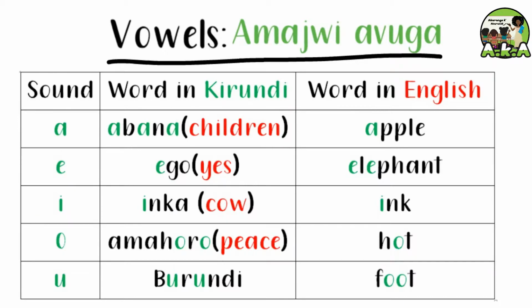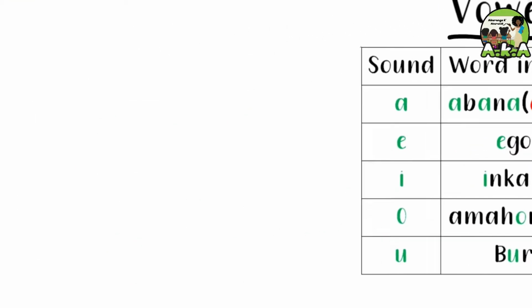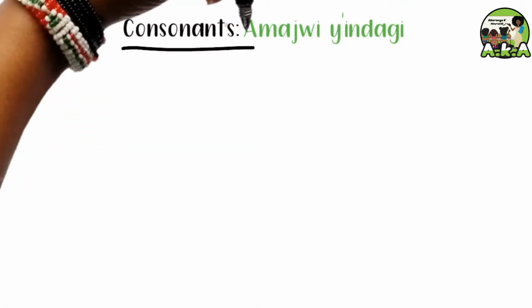A, abana, apple. E, ego, elephant. I, inha, ink. O, amahoro, hut. U, Burundi, foot. Now, let's take a closer look at consonants.